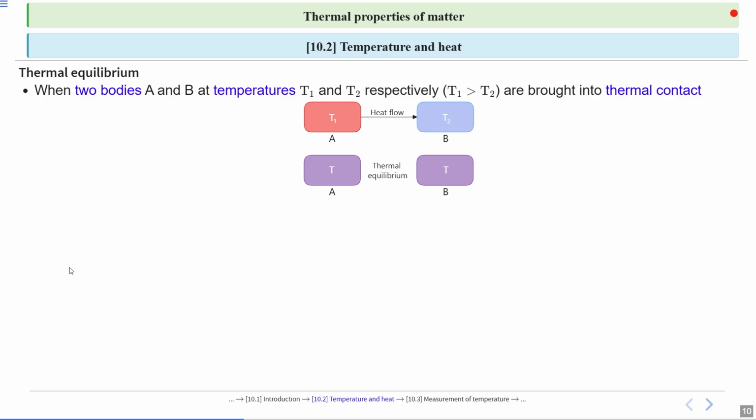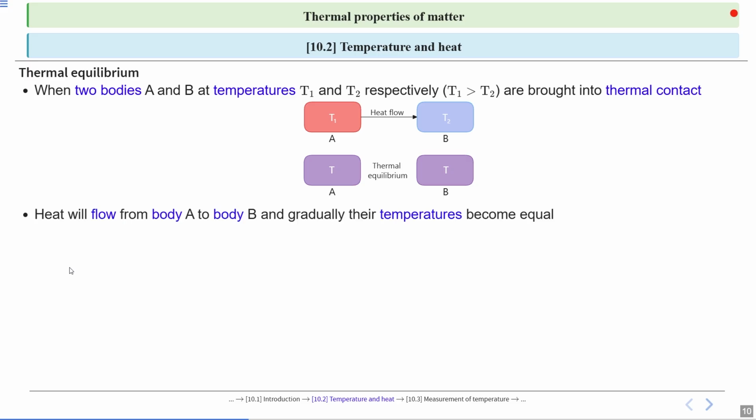Now heat will flow from body A to body B because the temperature of body A is greater than the temperature of body B, that is T2, and gradually their temperatures become equal.